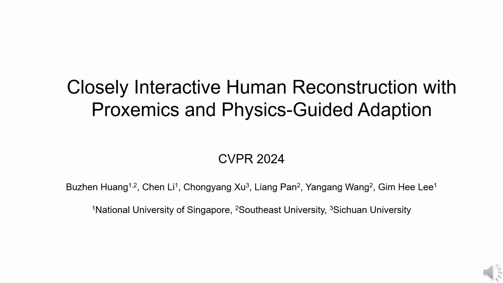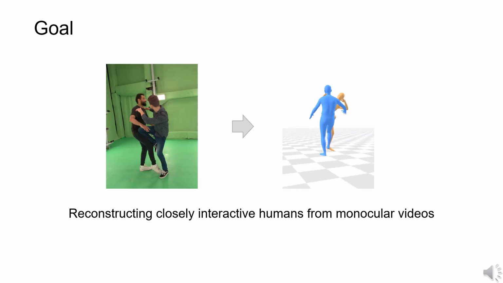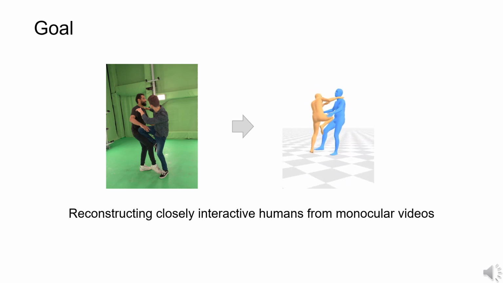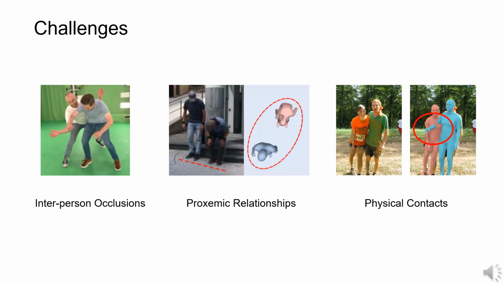In this work, we propose closely interactive human reconstruction with proxemics and physics-guided adaptation. Its goal is to reconstruct closely interactive humans with plausible body poses, natural proxemic relationships, and accurate physical contacts from single-view inputs. The main challenge of this task comes from insufficient visual information caused by depth ambiguity and severe interperson occlusion. Thus, it is difficult to regress accurate body poses and relative positions for interactive humans.